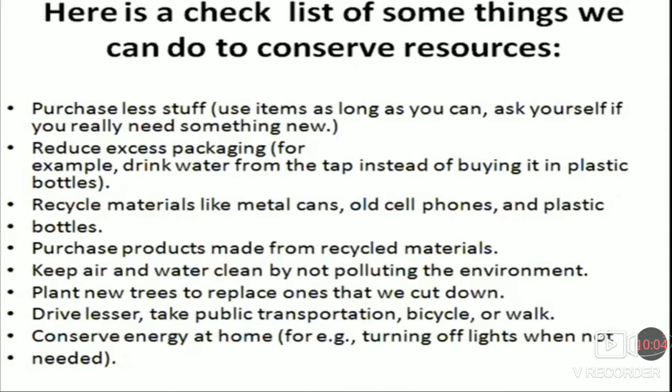Keep air and water clean by not polluting the environment. Always we should see that we are not polluting air and water. How do we pollute air? Using excess vehicles or burning fuels leads to air pollution, and dumping waste materials into water bodies leads to water pollution.